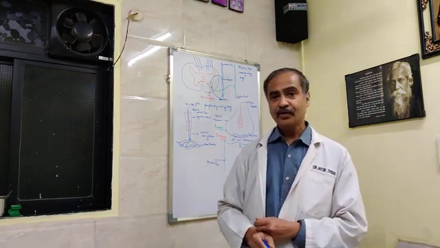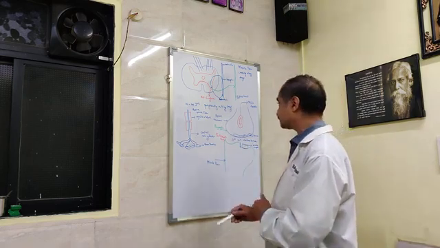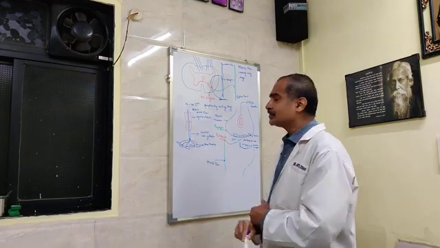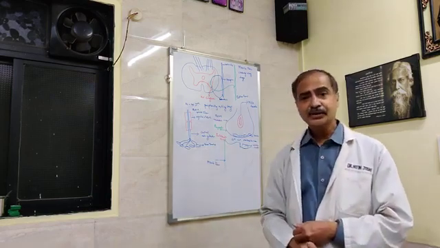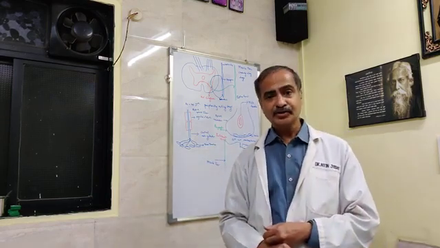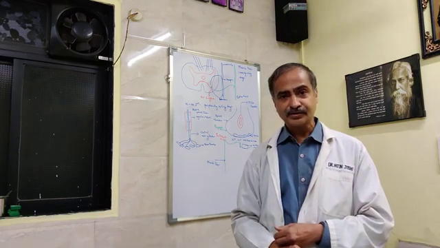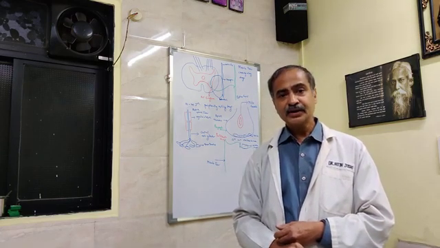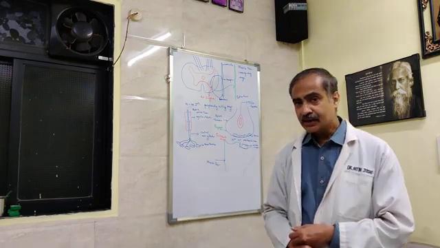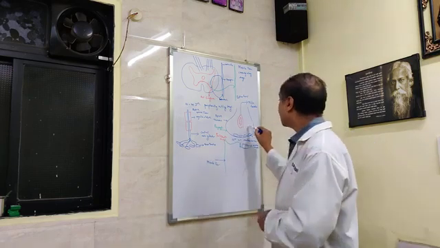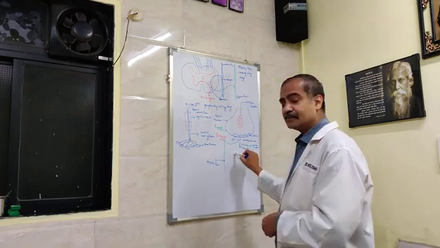So now we'll see what the neuromuscular junction is. This neuromuscular junction is actually not an anatomical continuation, but a physiological or functional continuation. It is actually a junction between the terminal nerve fiber and the muscle fiber.